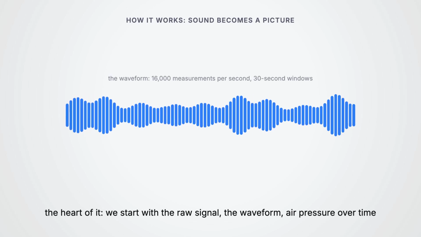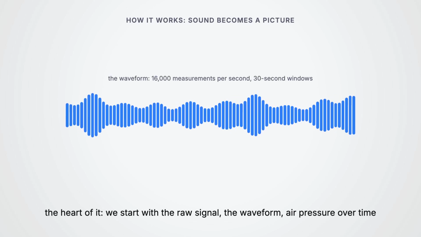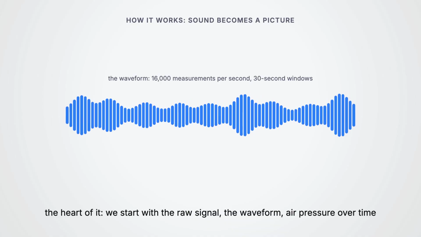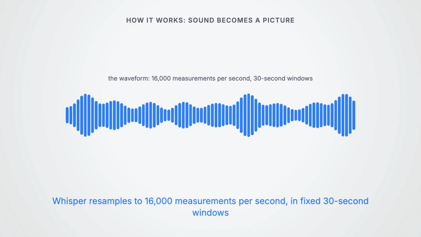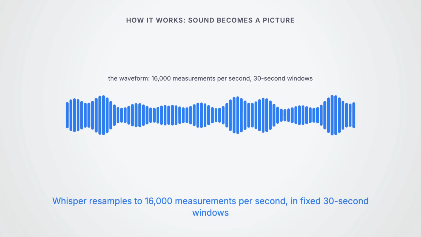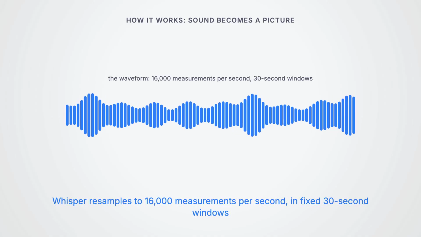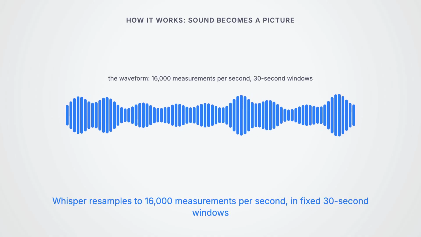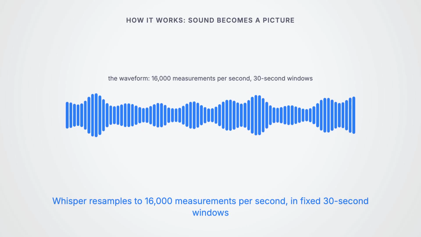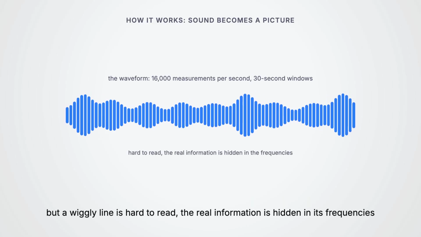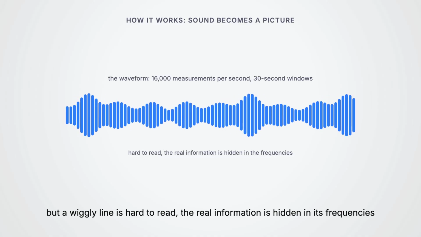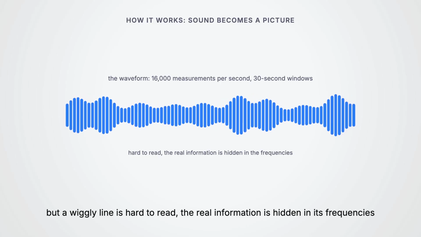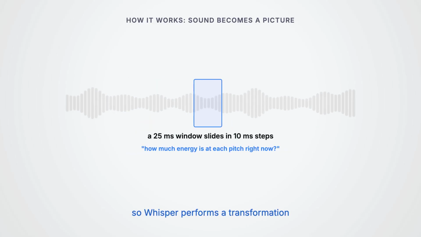Here is the heart of it, the part to slow down for. We start with the raw signal, the waveform, air pressure measured over time. Whisper resamples everything to 16,000 measurements per second, working in fixed 30-second windows. Just a long, wiggly line. The trouble is a wiggly line is hard to read, because the real information is hidden in its frequencies, the pitches stacked inside it. So Whisper performs a transformation.